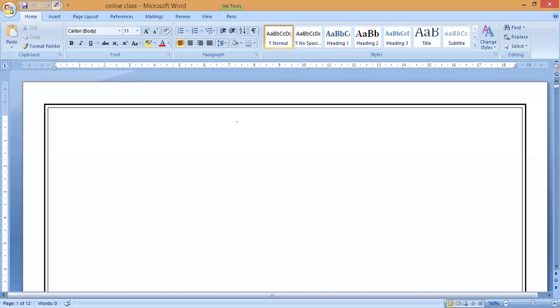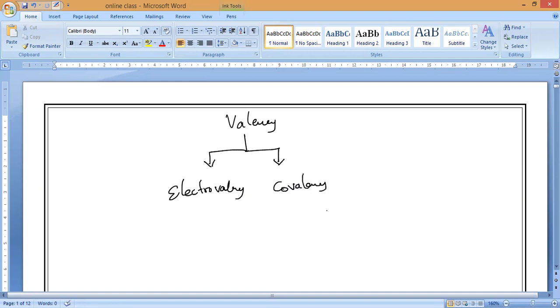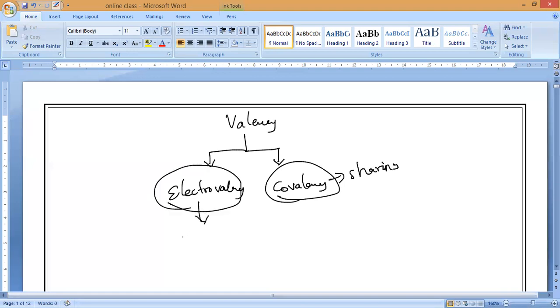So as we know, in last class we discussed what is valency as well as the types of valency. So we have two types of valency: electrovalency and covalency. Covalency means the number of shared electrons, the shared pair of electrons. Electrovalency means the number of electrons donated as well as the number accepted or received.